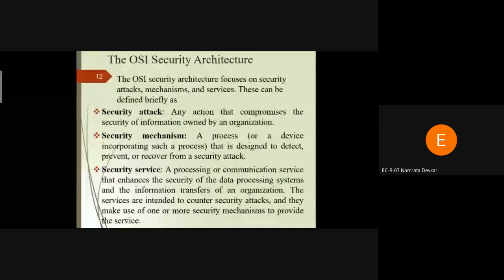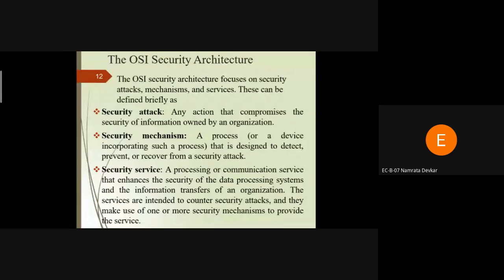For that we have to study various types of security services. First is confidentiality, second is integrity, and third is availability. By using these three services, we can provide various types of security.